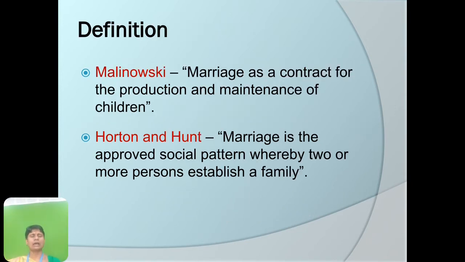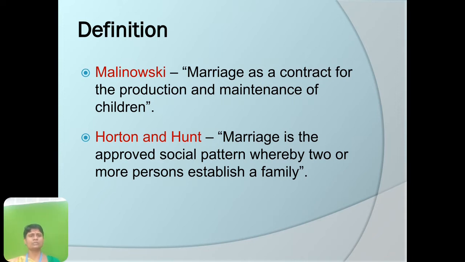According to Horton and Hunt, marriage is the approved social pattern whereby two or more persons establish a family. Malinowski says that marriage is a contract for the production and maintenance of children. So, family is mainly for the production and maintenance of children through a contract called a marriage.